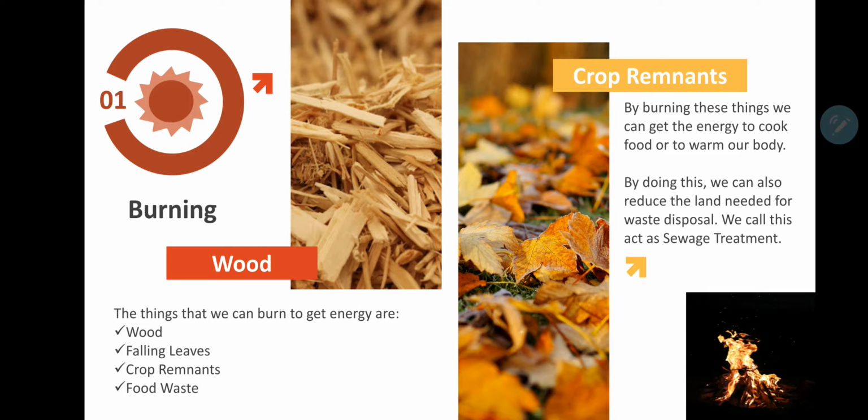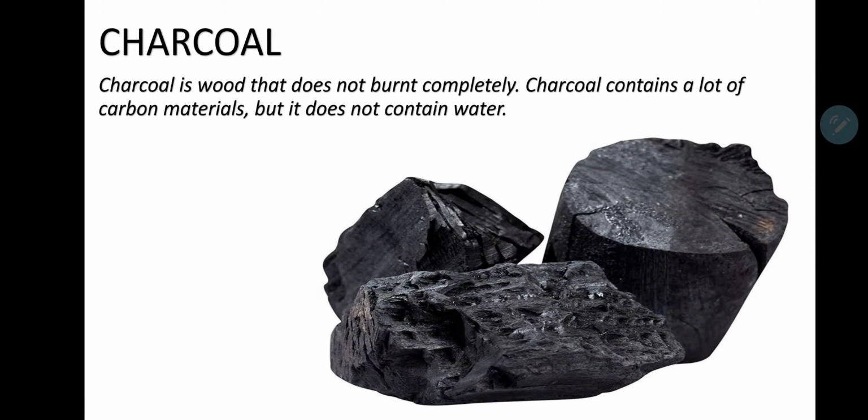Okay, let's continue. Okay, so this is the picture of charcoal. What is charcoal? Charcoal is wood that does not burn completely. Charcoal contains a lot of carbon materials, but it does not contain water. So charcoal is actually wood, but you burn it, but you don't burn it completely until it becomes dust.